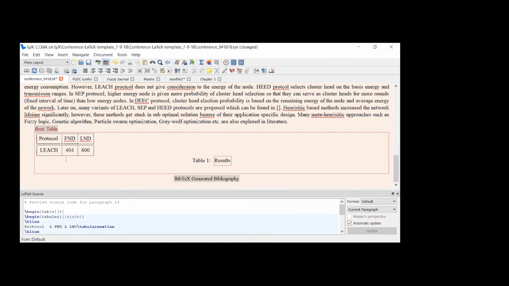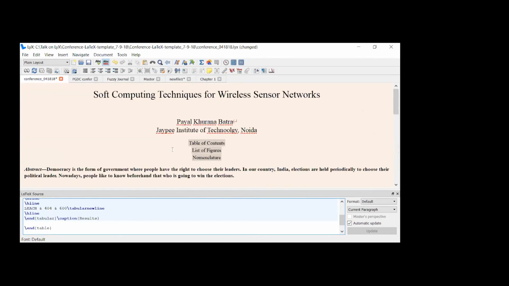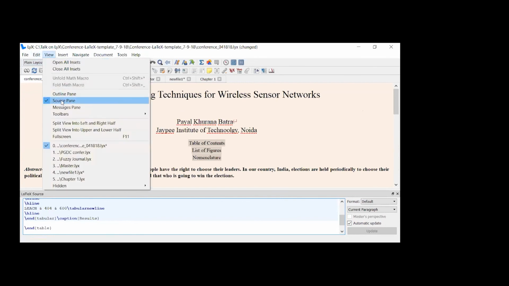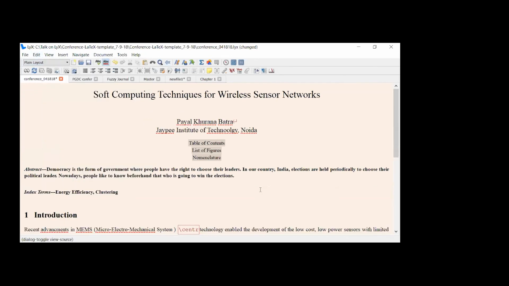So look, whatever I did with the GUI with drag and drop, here you have to write this code for writing a table. What should be the headline? What should be the caption? For everything you have to write some code in LaTeX, but in LyX I simply work like MS Word. That is the benefit of this. I hope I am clear with the important points. The rest you people can explore.